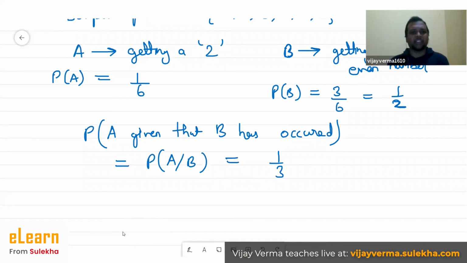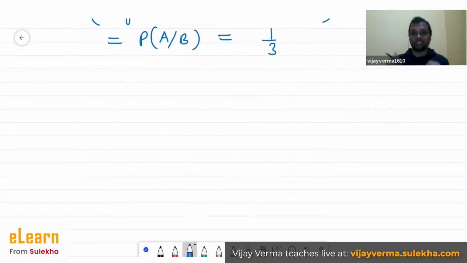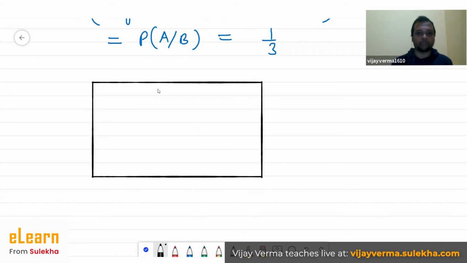Now let's get into the mathematical stuff. You have understood what conditional probability is, and now I'm going to use a Venn diagram. Let's say in this Venn diagram I am trying to denote two events.